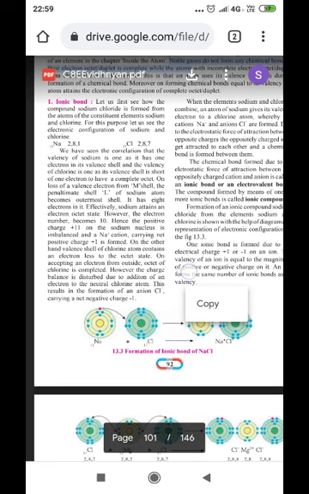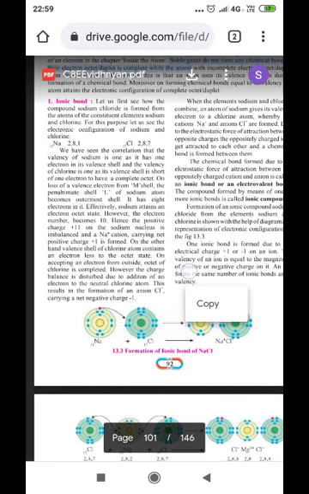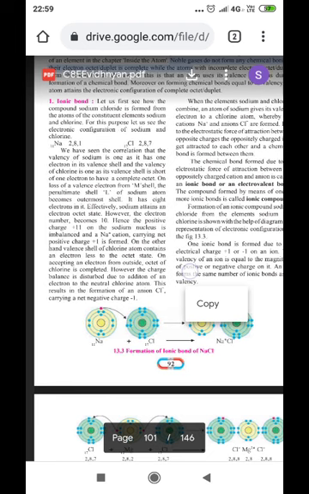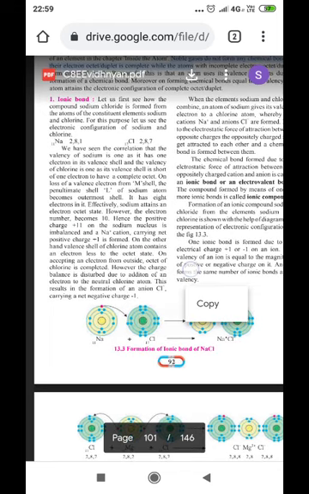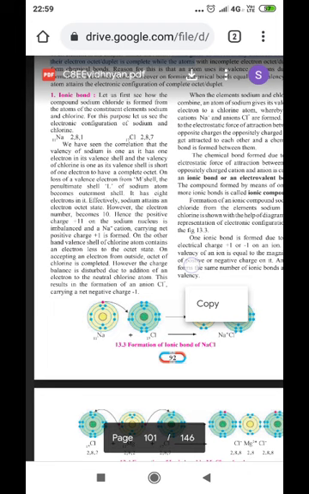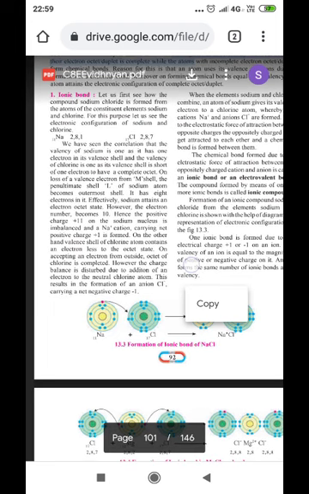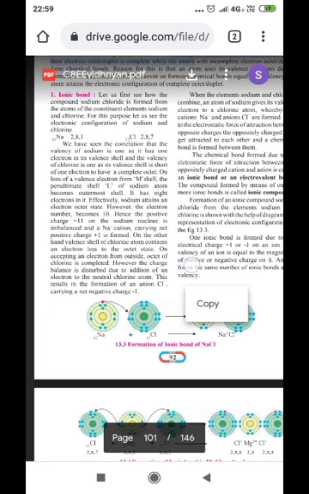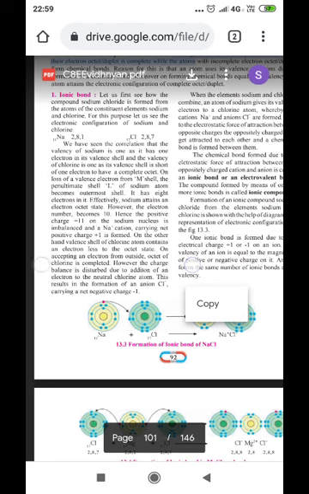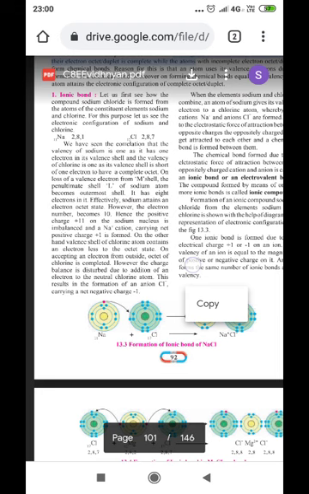Let us see how the compound sodium chloride is formed from the atoms of the constituent elements sodium and chlorine. For this purpose, let us see the electronic configuration of sodium and chlorine. For sodium it is 2, 8, 1; for chlorine it is 2, 8, 7. The valency of sodium is 1 as it has one valence electron in its valence shell, and the valency of chlorine is 1 as its valence shell is short of 1 electron to have a complete octet.